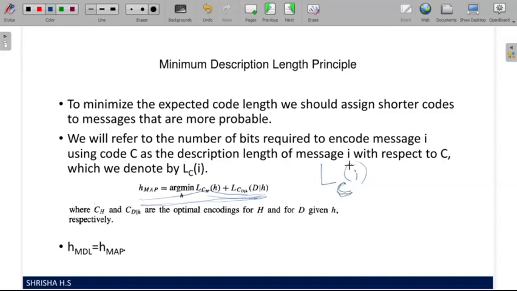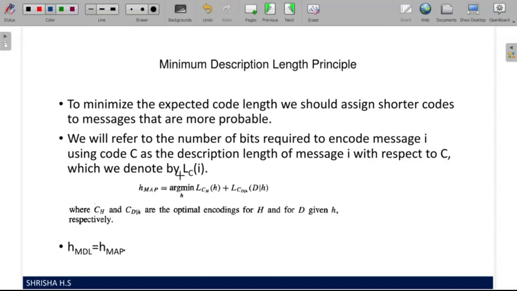So the length of the coding scheme C for message i is L subscript C of i. We apply this formula, and say that H map itself is the minimum description length.